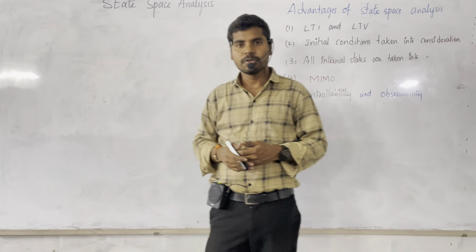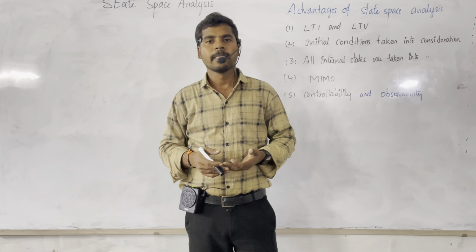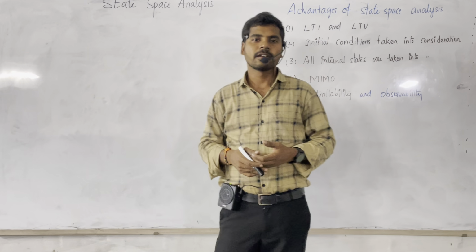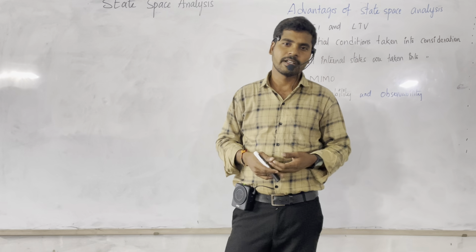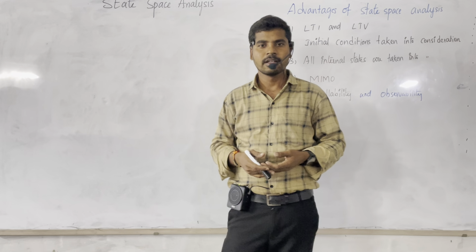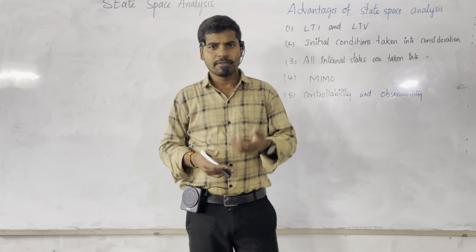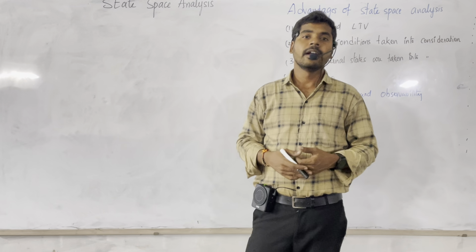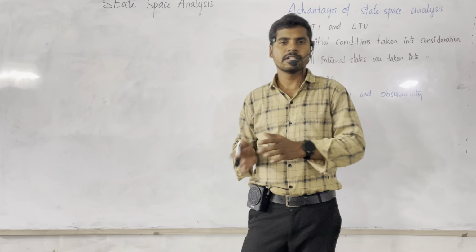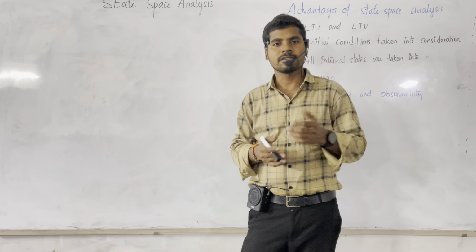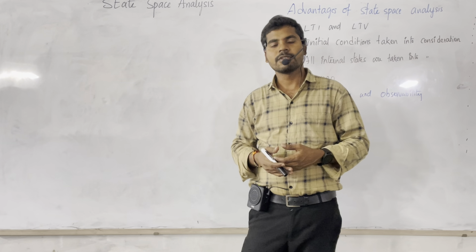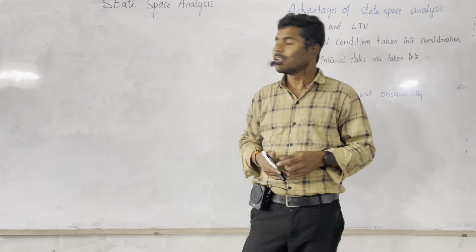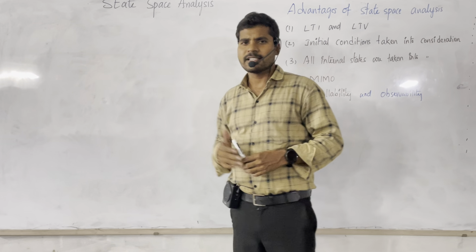Basically, up to now, from unit number 1, the open loop and closed loop systems, block diagram reduction techniques, time response analysis, and the fourth unit, frequency response analysis, all the concepts are related only to transfer functions. In each and every place we are trying to find the transfer function. Based on the transfer function, we are trying to find the poles and all that. So there is one limitation.